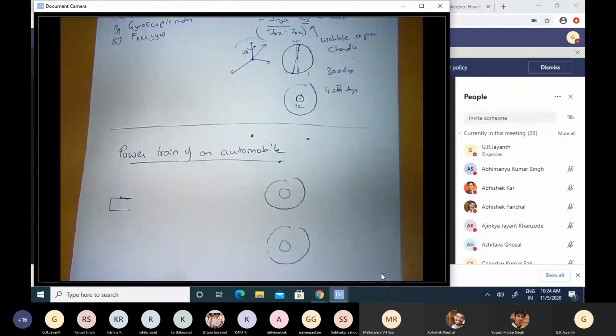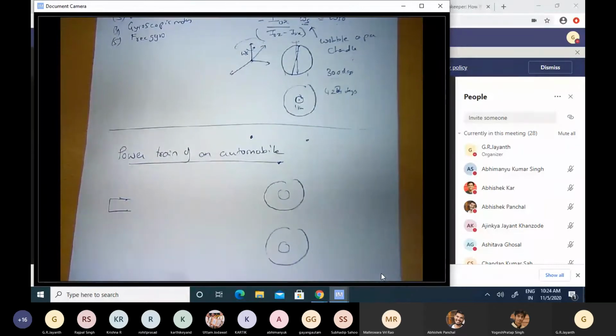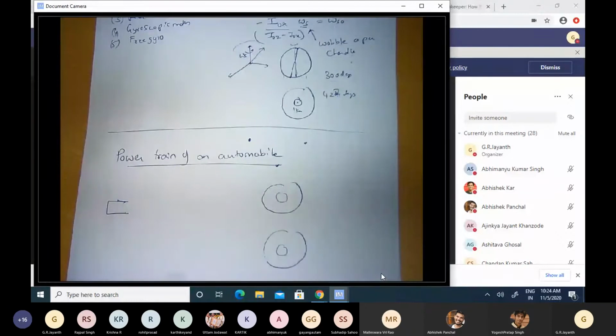In between, this wheel, for example, can move up and down. It can change its direction, and these two wheels can have different speeds, especially when you are trying to negotiate a curve. The wheel closer to the center of rotation will have lesser velocity compared to the other one. So many different kinds of motion have to be permitted for the wheel to execute while still being able to draw energy from the engine, right? So it's amazing that such a thing is even possible.